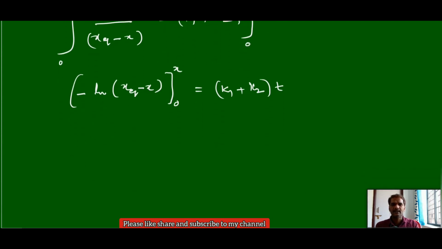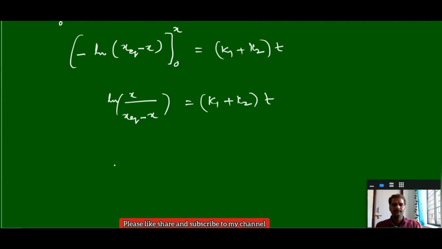If you apply the limit 0 to x, that gives overall ln of x equilibrium by (x equilibrium minus x) equals (K1 plus K2) into t.